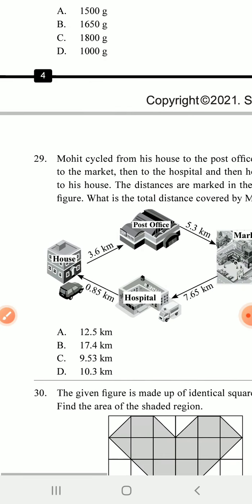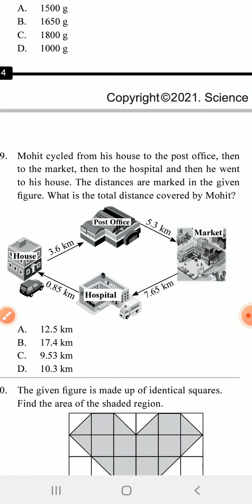Now there is a question in 29. Mohit cycled from his house to the post office and then to the market and then to the hospital and then he went to his house. The distances are marked in the given figure. What is the total distance covered by Mohit?